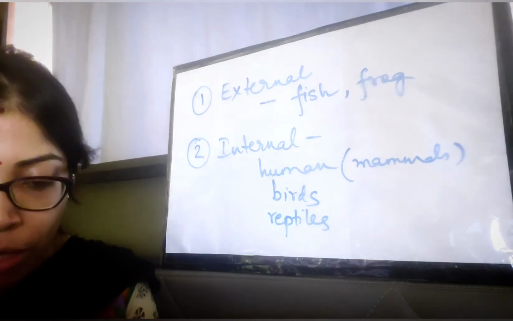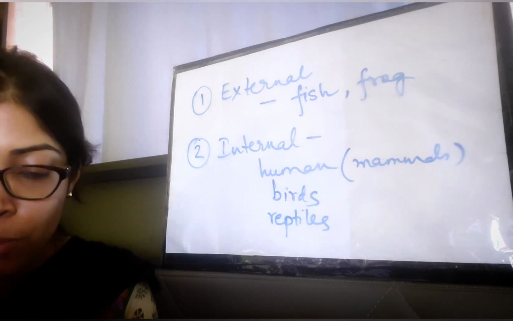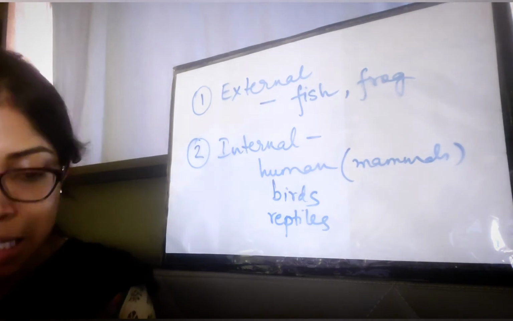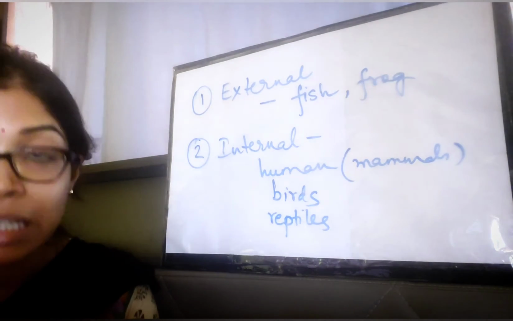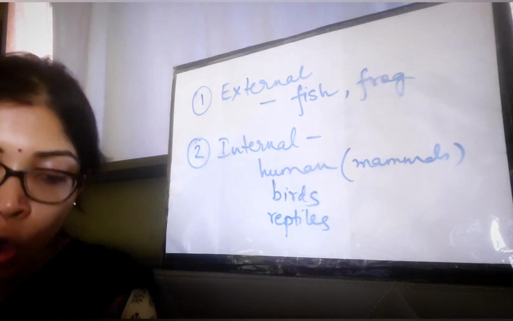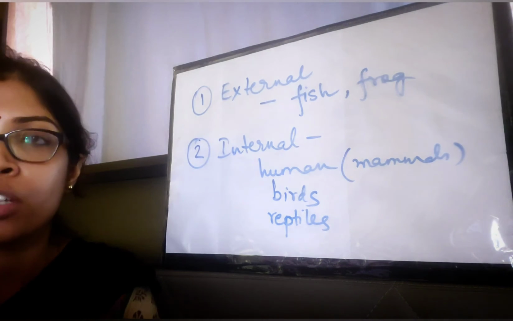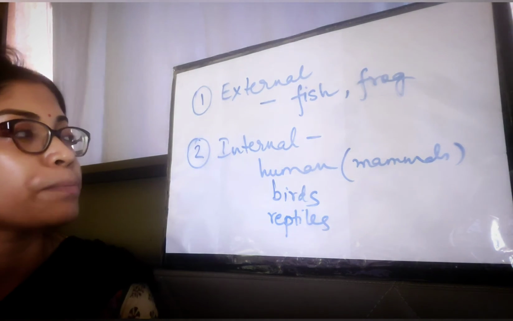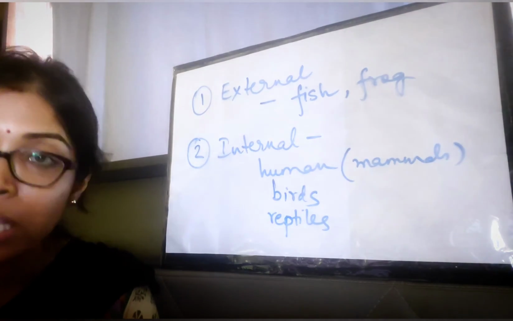Now we are going to talk about the reproduction process in human beings in detail, but before that we have to know the different parts of the male and the female reproductive organs, and then only we can understand how the process of fertilization takes place within humans.